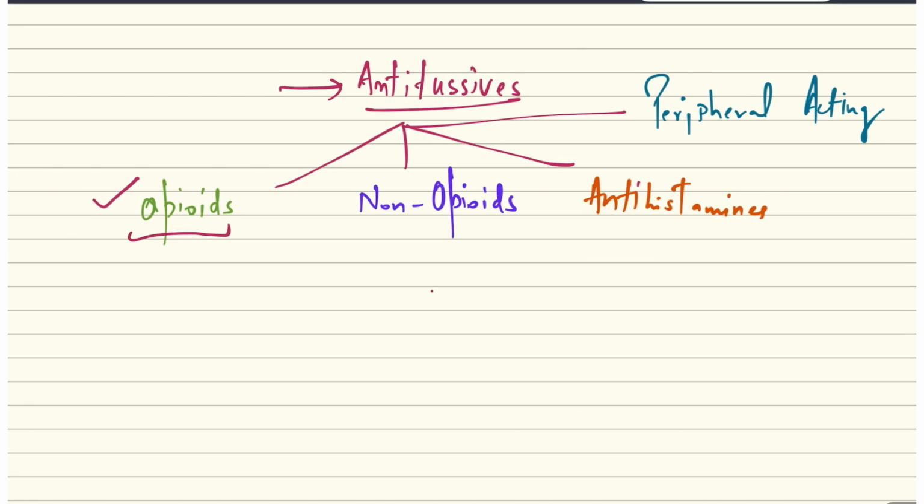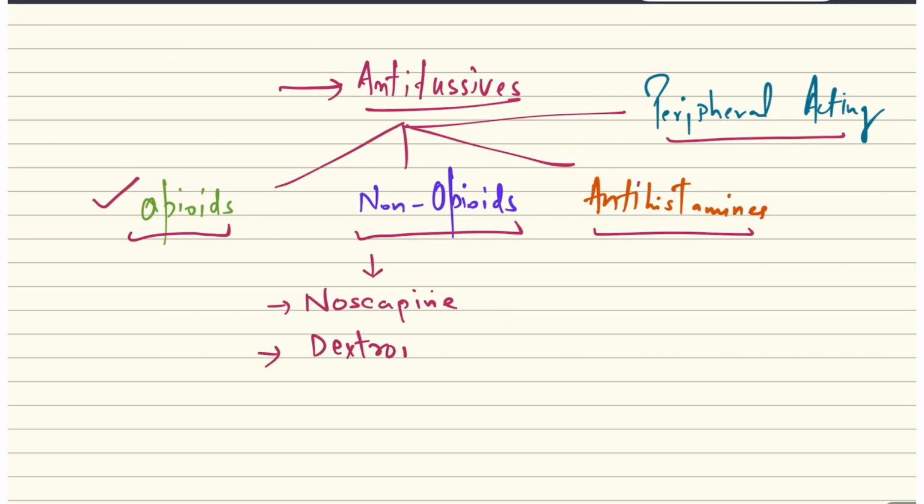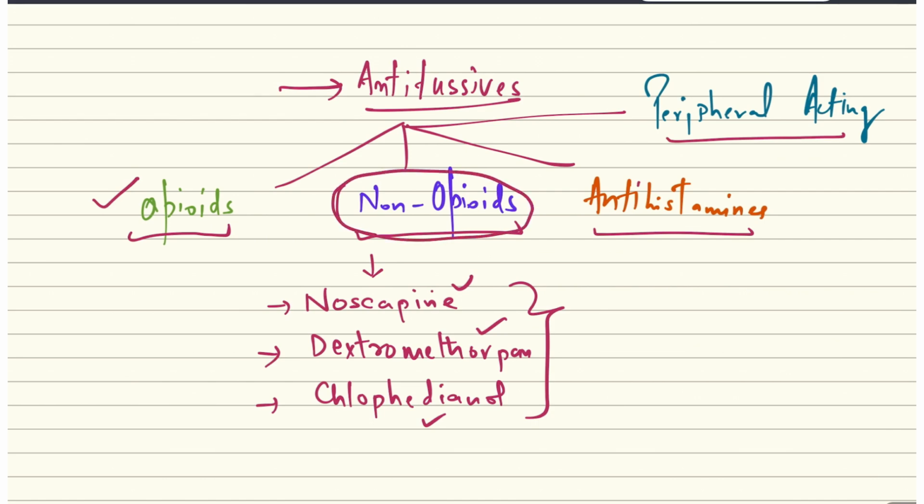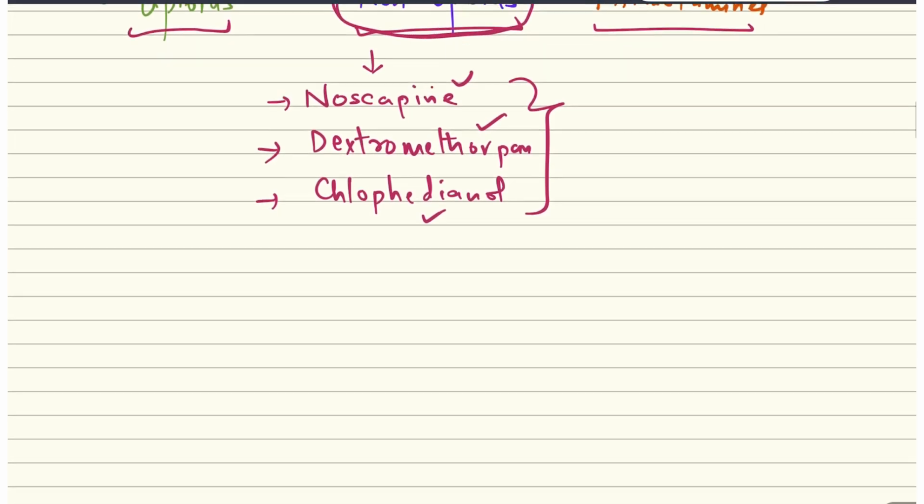So other antitussives are the non-opioids, then we have the antihistamines, and the peripherally acting antitussives. Among the non-opioids, we have drugs like noscapine, dextromethorphan, and clofedianol. So these are the non-opioid group of drugs: noscapine, dextromethorphan, and clofedianol. Today we will be focusing on the non-opioid group of the antitussives. So let's talk about the non-opioids. First we will talk about noscapine.